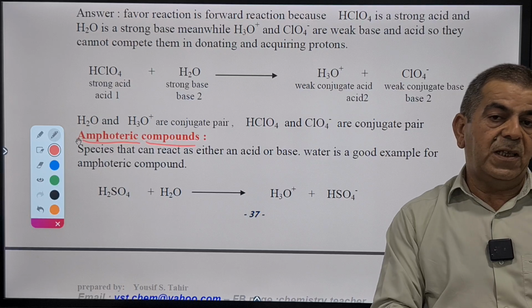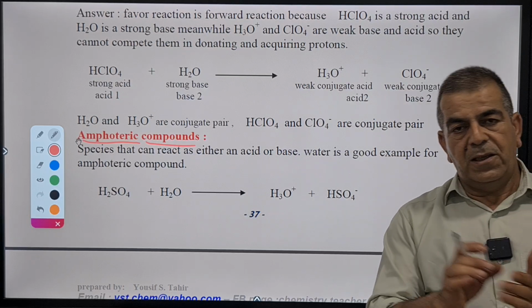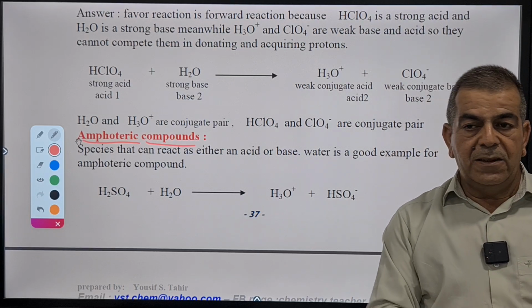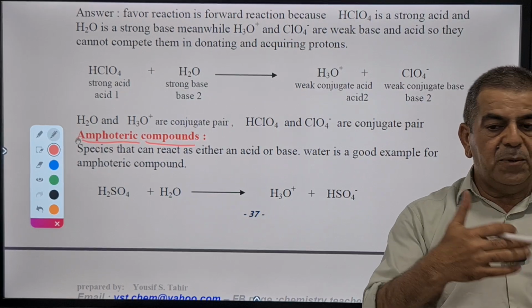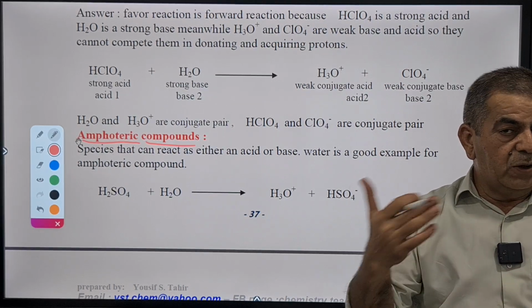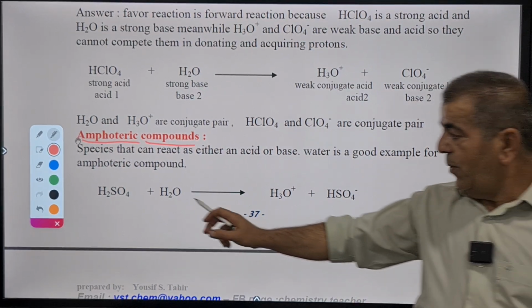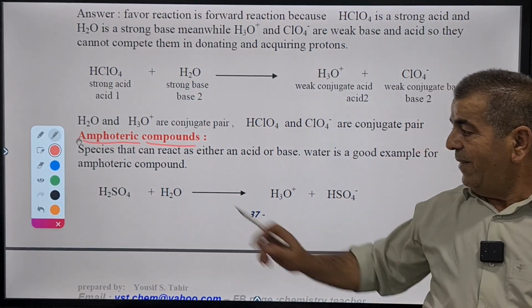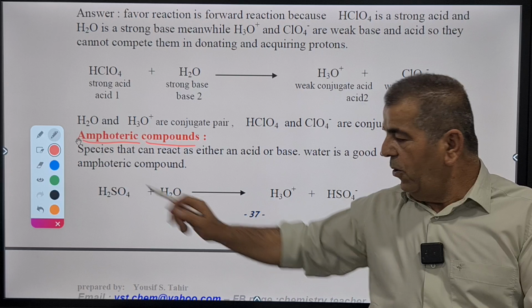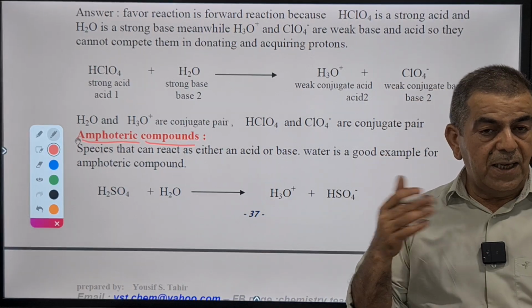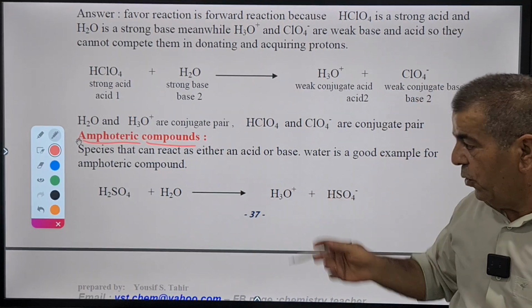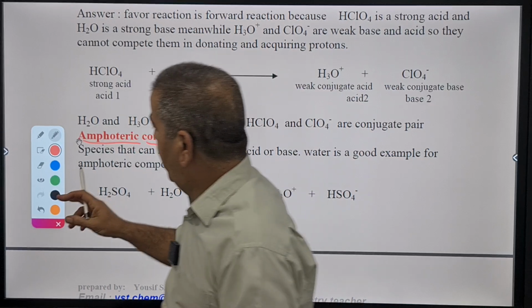Two directions. It can react as acid and it can react as base. It can act as acceptor of proton and also a donor of proton. And we have many of them. The first one is what? Water. Water reacts as base with acid. Also, it reacts as acid with base. So water is amphoteric.